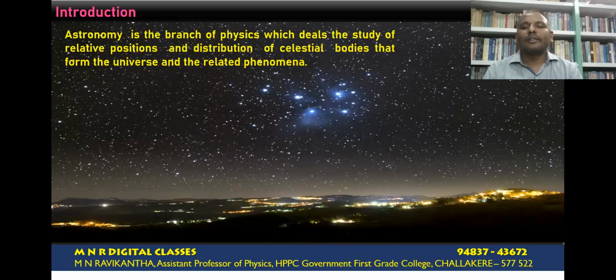These celestial objects include stars, planets, galaxies, the super dense remnants of stars and other objects in space, and even the universe itself. Astronomy deals with the study of the relative positions and distribution of these celestial bodies in space, which form the universe, and the phenomena related to these celestial bodies.